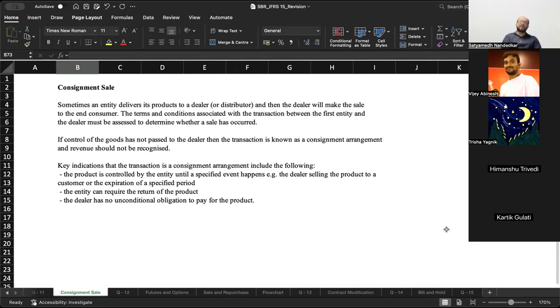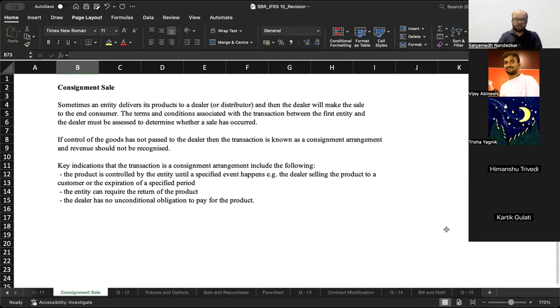Sometimes an entity delivers its product to a dealer or a distributor, and then the dealer will make the sale to the end consumer. The terms and conditions associated with the transaction between the first entity and the dealer must be assessed to determine whether a sale has occurred. Now, Karthik has a retail store in Gurgaon and I am staying in Noida and I want him to sell my products in his specific locality. So I send a consignment of 100 crockery sets to him.